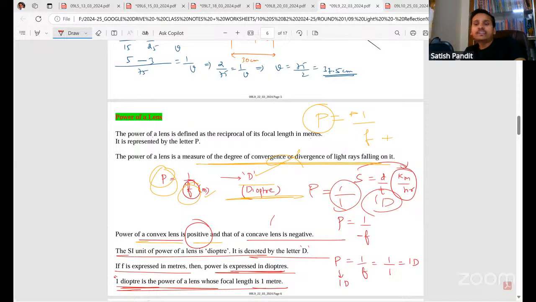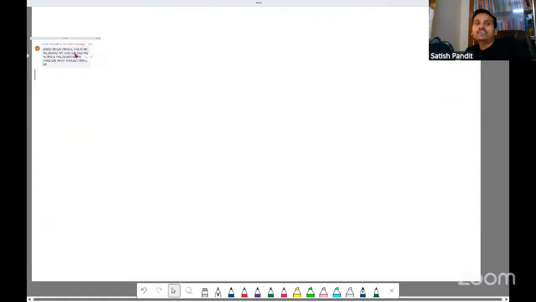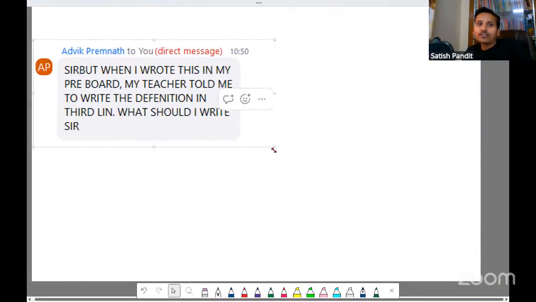Please don't write like that. One of the students messaged me that in his pre-board, his teacher told him to write the definition given in the third line: power of a lens is the reciprocal of focal length only. If you check the answer key, that will be given. So please don't write the third line, don't write ability to converge or diverge.